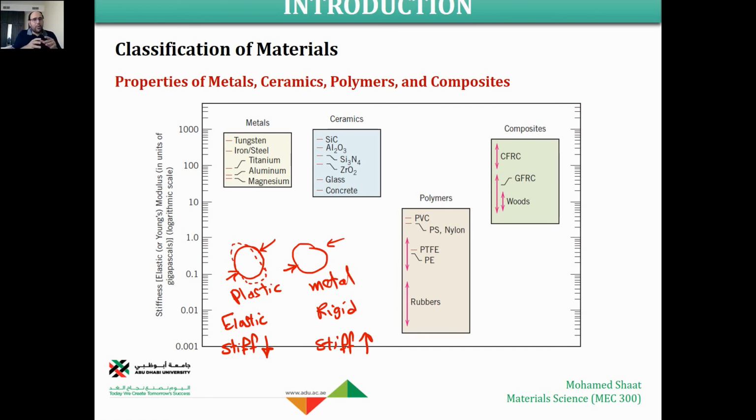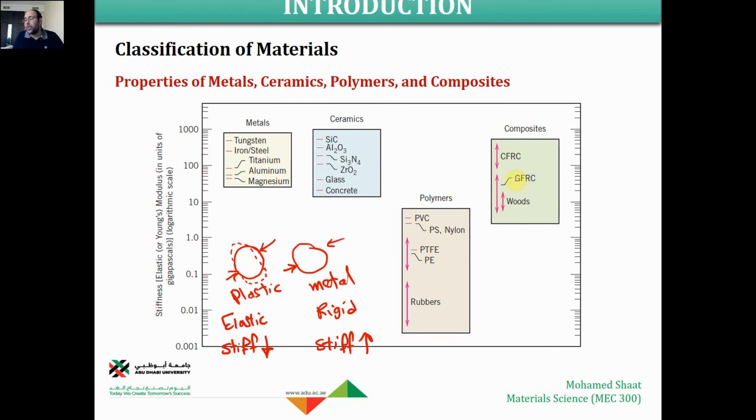Elastic material is a material that is flexible, that can be easily deformed. This is a material with a lower stiffness, like the case of polymers. If I give you a rubber material and I ask you to bend it and change its shape, you can easily do it by hand, right? All plastic material can be easily done. So that's why the stiffness of polymers is low in comparison to the ceramics, metals, or even composites.